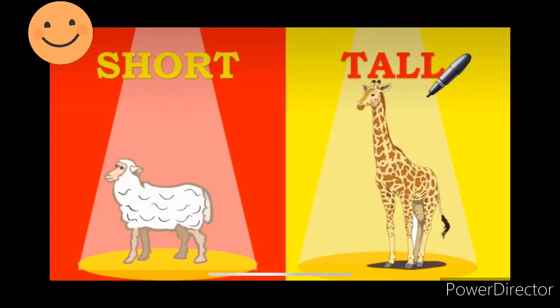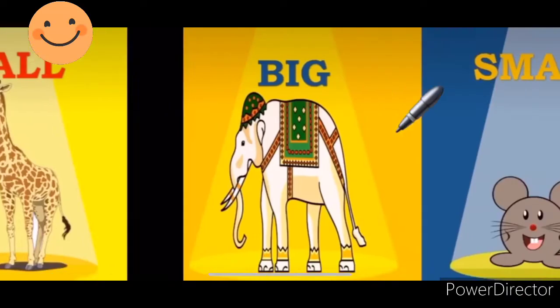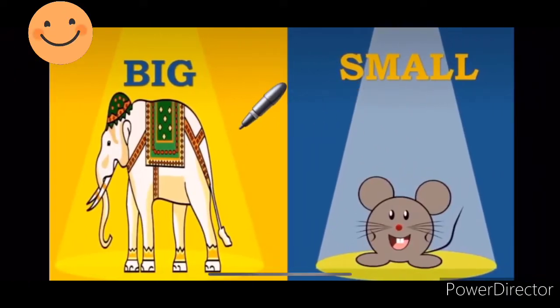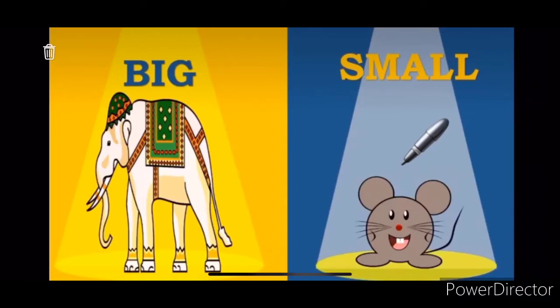Sheep is short, giraffe is tall. Totally different from each other. Okay, students? Big and small. Elephant is big and mouse is small. So they are opposite. One is big, one is small. Okay? So let's do the exercise.